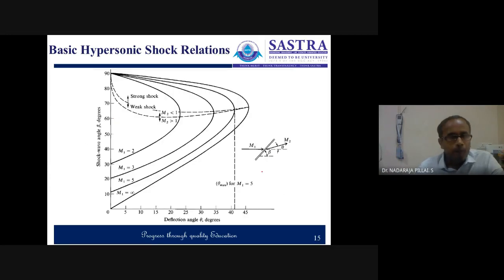Now, we already know, because somebody asked a question in the last class, why for a particular deflection angle theta value there correspond two beta values. So we know that one is for a strong shock and another one is for a weak shock. In our case, we consider the weak shock case.